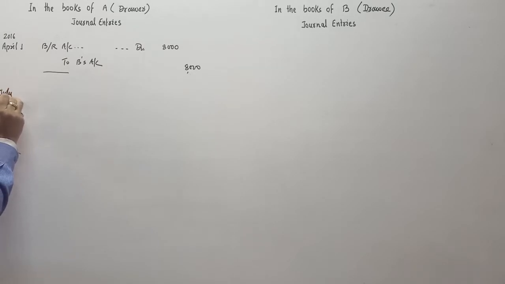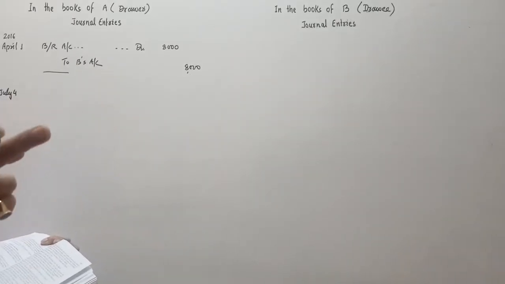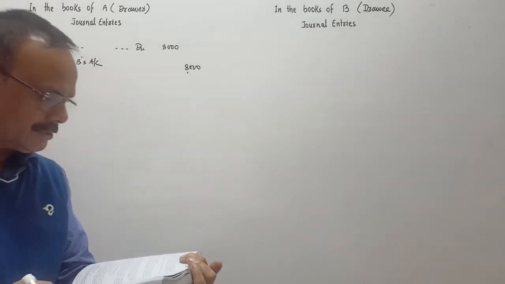Due date is July 4 because the bill is of 3 months. On this date the bill is dishonored.